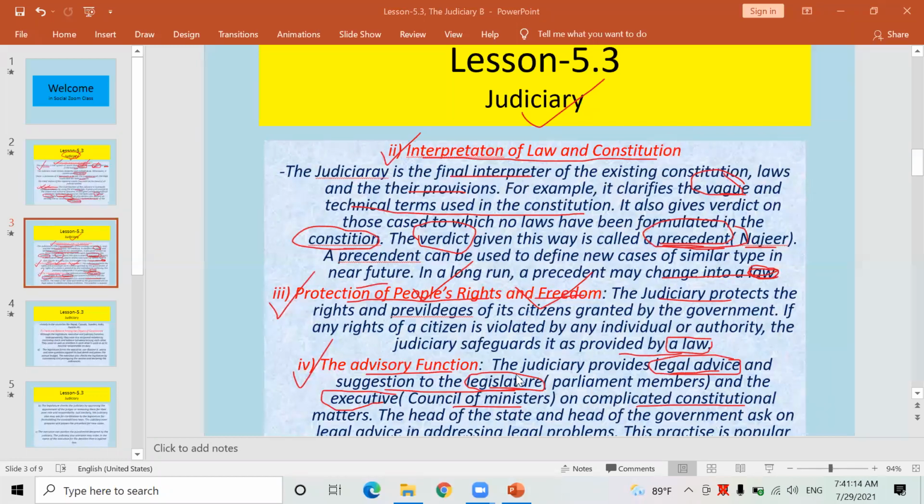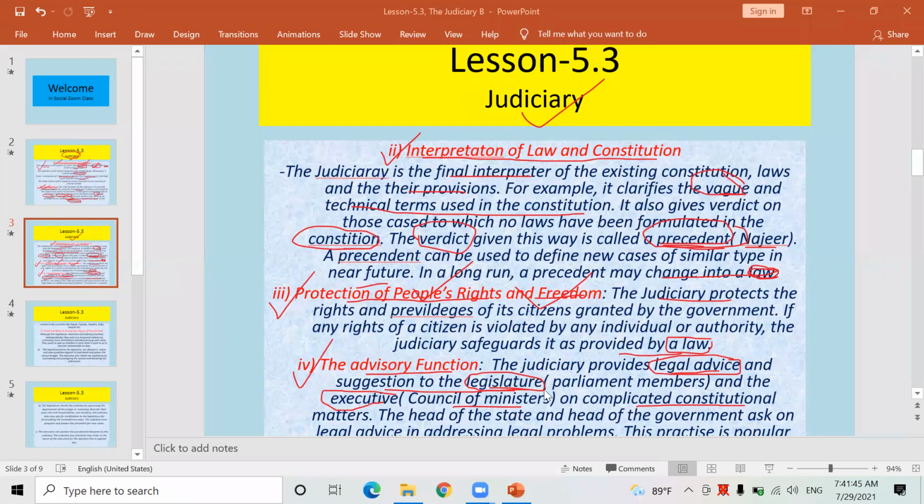Besides that, if a member of the legislature requires any legal advice on any matter, or if the prime minister needs any suggestions or advice from the chief justice of the Supreme Court or the chief judge of the High Court, or if the home minister or any other minister requires legal advice, at that time they can request the chief judge, chief justice, or judges of the different courts.